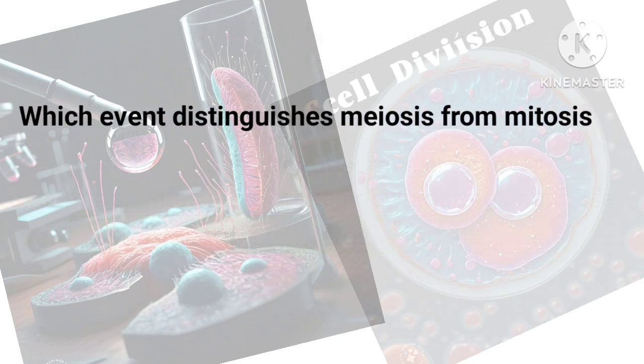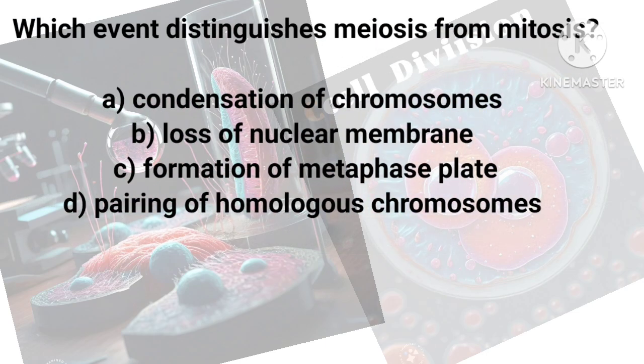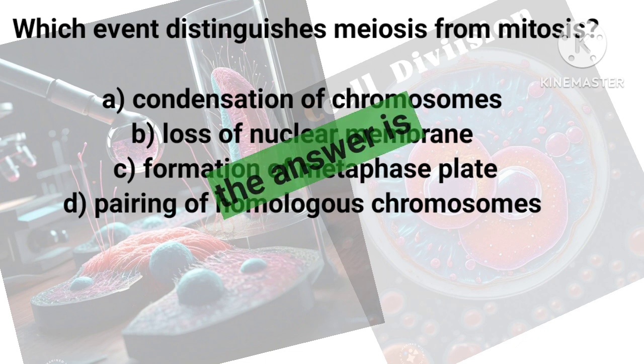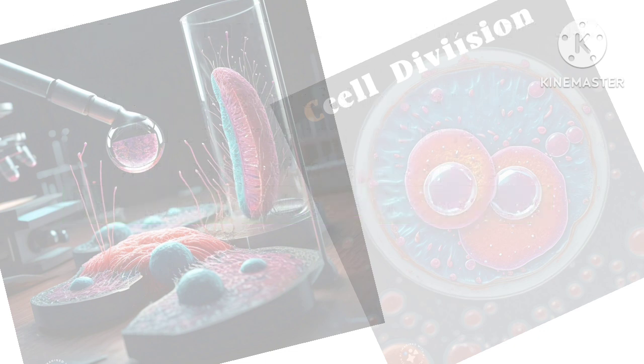Which event distinguishes meiosis from mitosis? It means, what is the difference between some steps of meiosis and mitosis? Try to answer. And the answer is the pairing of homologous chromosomes. It's obvious that the pairing of homologous chromosomes does not occur in mitosis.